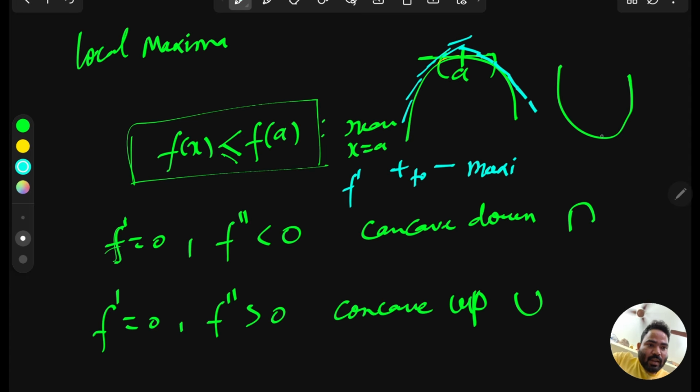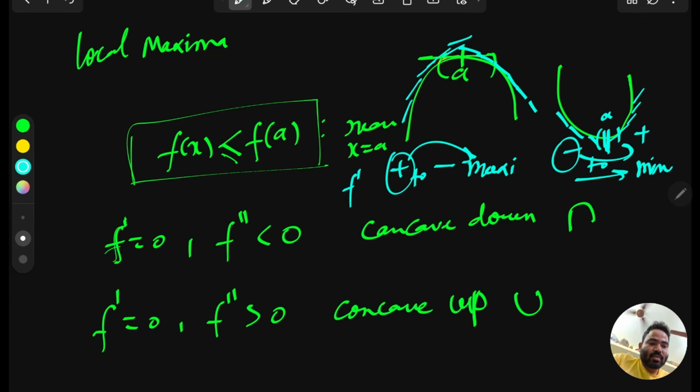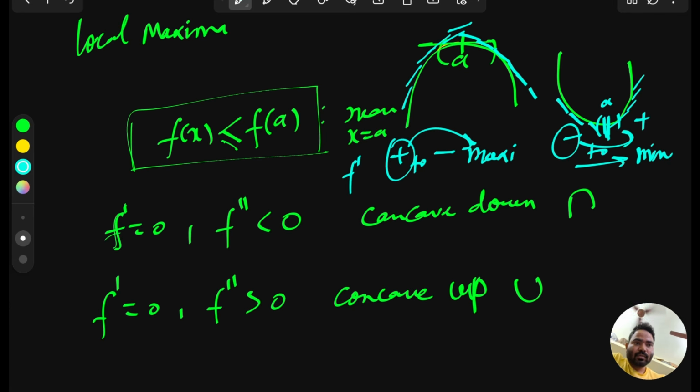And if at any point your curve is going from negative to positive, because it's making an angle more than 90 degrees, and at this point your minus becomes plus, meaning the tangent goes minus to plus, then in the neighborhood it changes sign, so this point a becomes what? Minus to plus, so this point becomes the minima point. So plus to minus means maxima and minus to plus means minima. I hope this was clear.